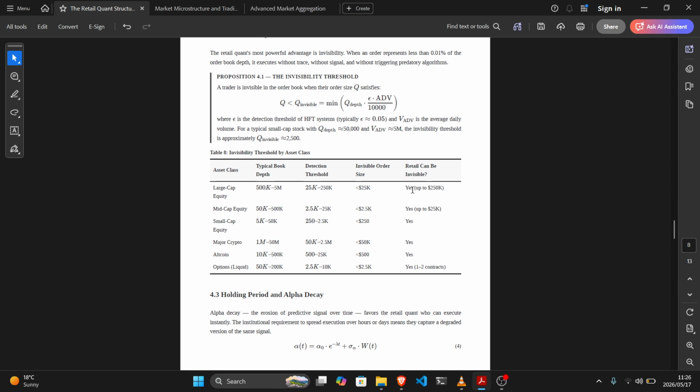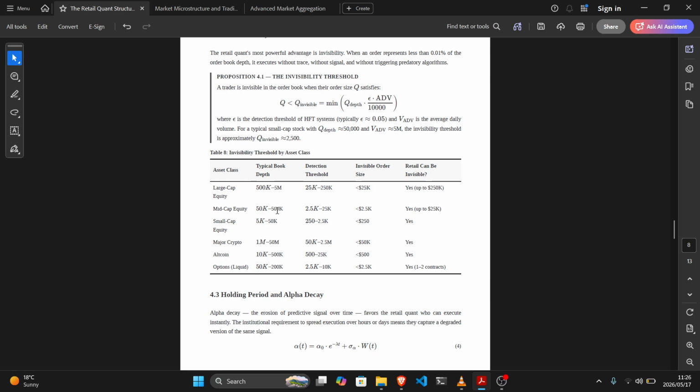Mid cap equity, typical book depth of 50k to 500k, detection threshold 2.5k to 25k. Invisible order size has to be less than 2.5k. Retail can be invisible, yes. Small cap equity, typical book depth 5k to 50k, detection threshold 250 up to 2.5k. Invisible order size has to be less than 250. Retail can be invisible, yes.